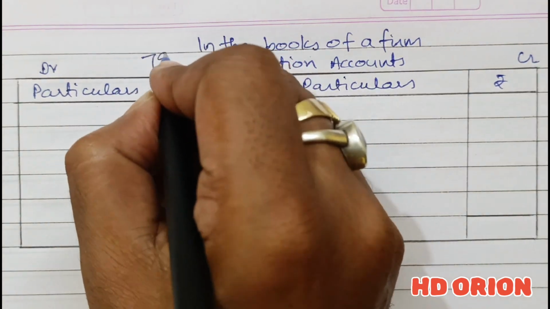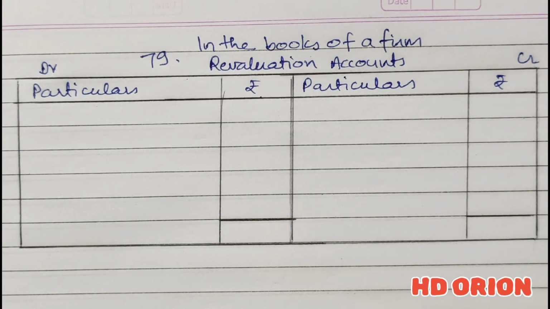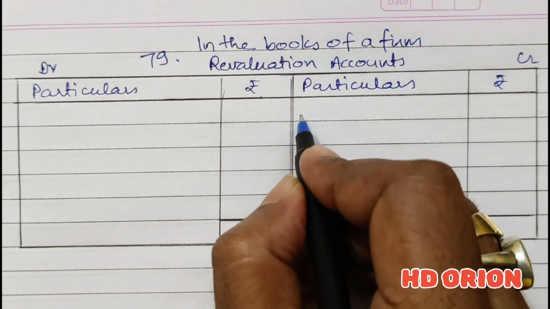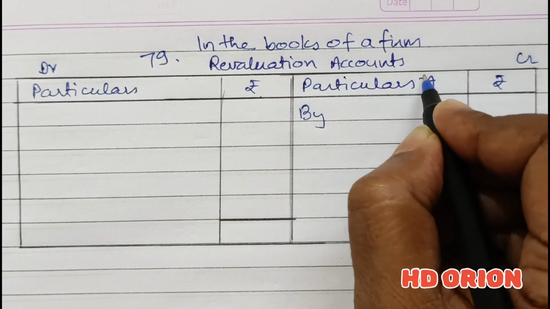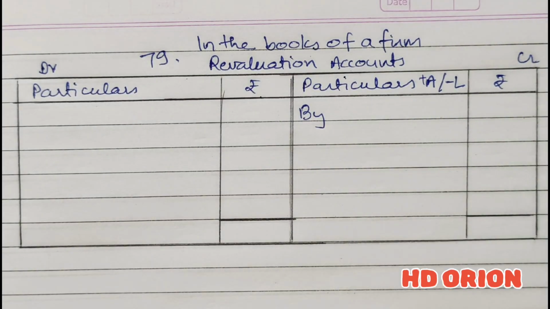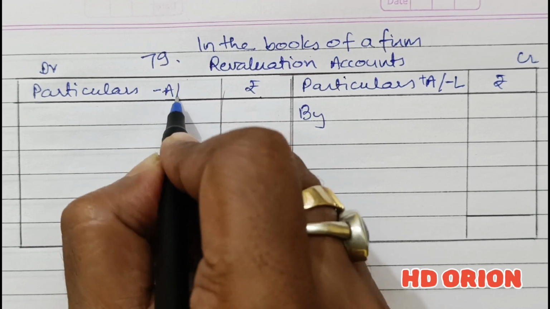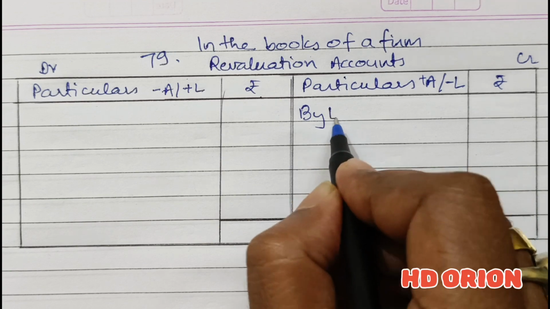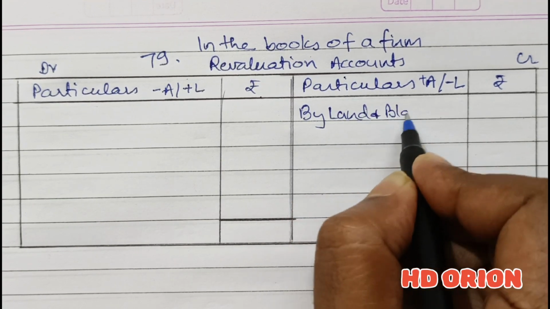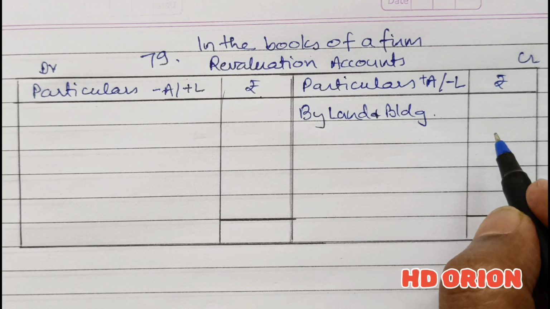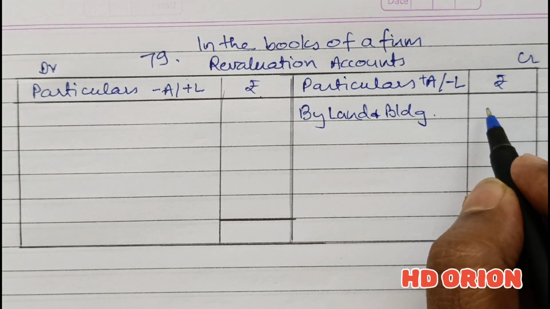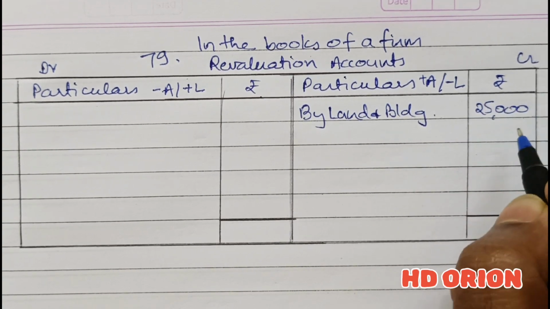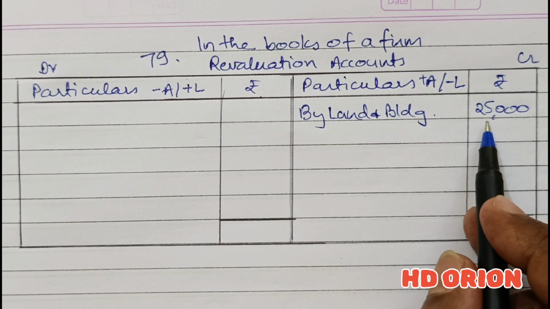Revaluation account for question number 79. In point B, land and building is increasing by 25,000. We know that an increase in asset or decrease in liability is written on the credit side, and the reverse, a decrease in asset or increase in liability, on the debit side. So when land and building is increasing, earlier in the balance sheet it is 40,000, now it is up by 25,000. So the difference in amount is 65,000 minus 40,000.